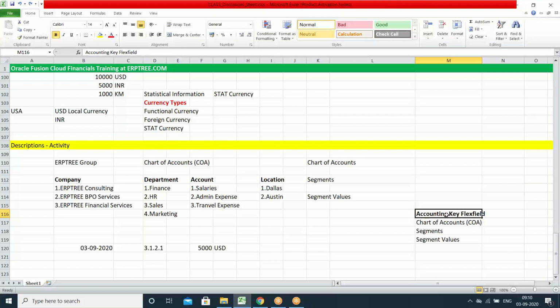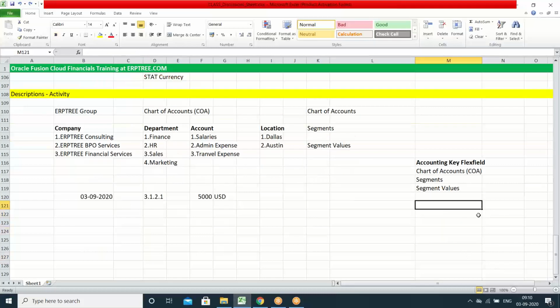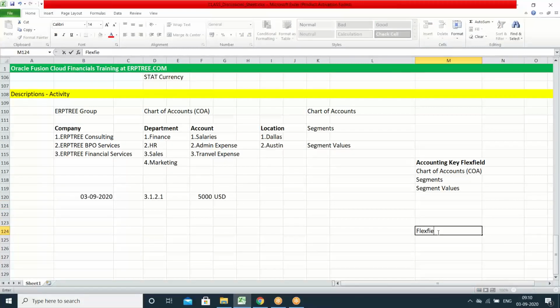What does it mean, accounting key flex field? First you see the term flex field. What does it mean by flex field? Field, what type of field? Flexible field. So the fields which allow us to maintain the data in a flexible manner, that we call a flex field.